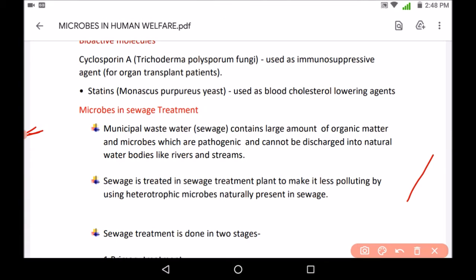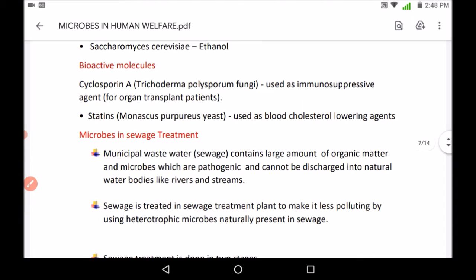There are certain bioactive molecules like cyclosporin A, which is obtained from the fungus Trichoderma polysporum, and it is used as an immunosuppressive agent for organ transplantation patients. Another is statins, which are obtained from the yeast Monascus purpureus, and they are used as blood cholesterol lowering agents. So these are widely used as bioactive molecules.